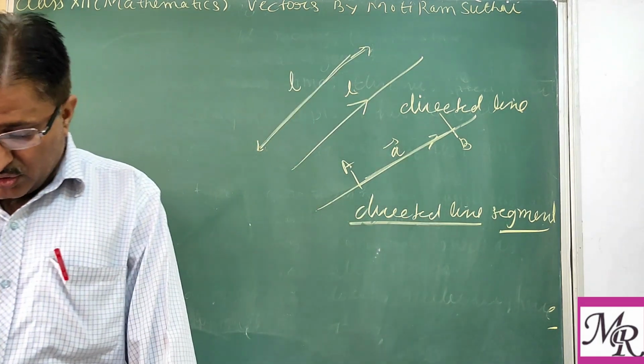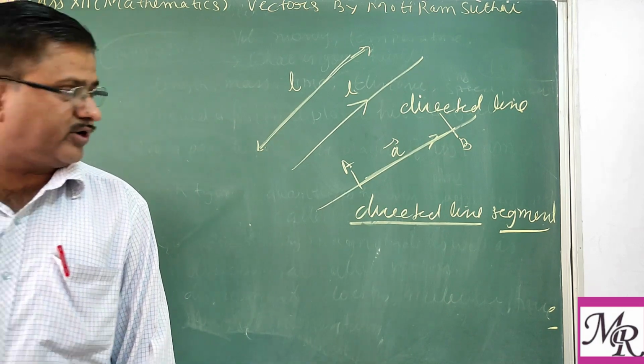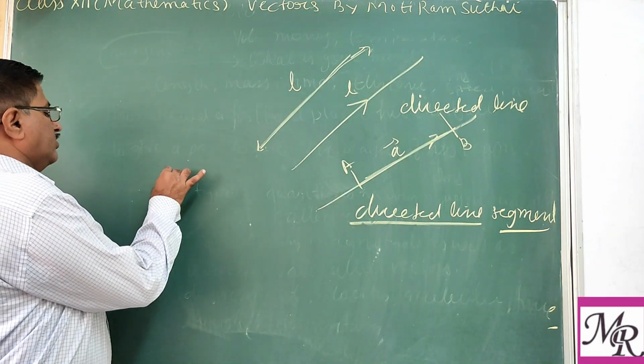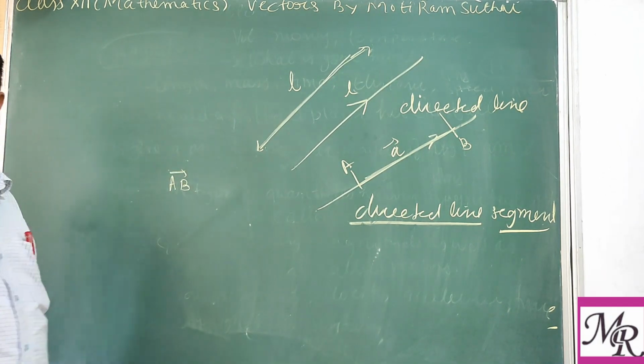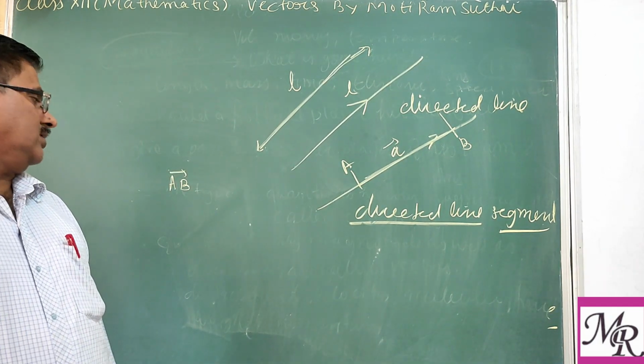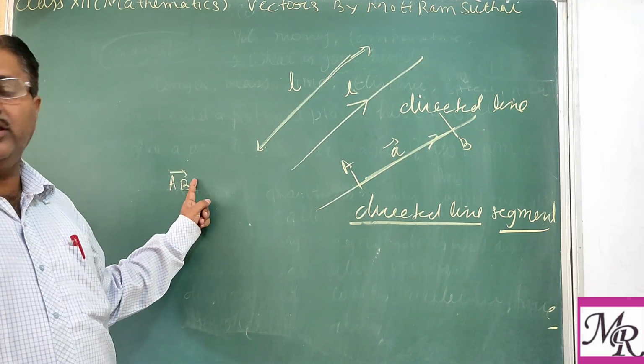Clear? So a directed line segment is a vector and it is denoted by vector AB. This directed line is denoted by vector AB.